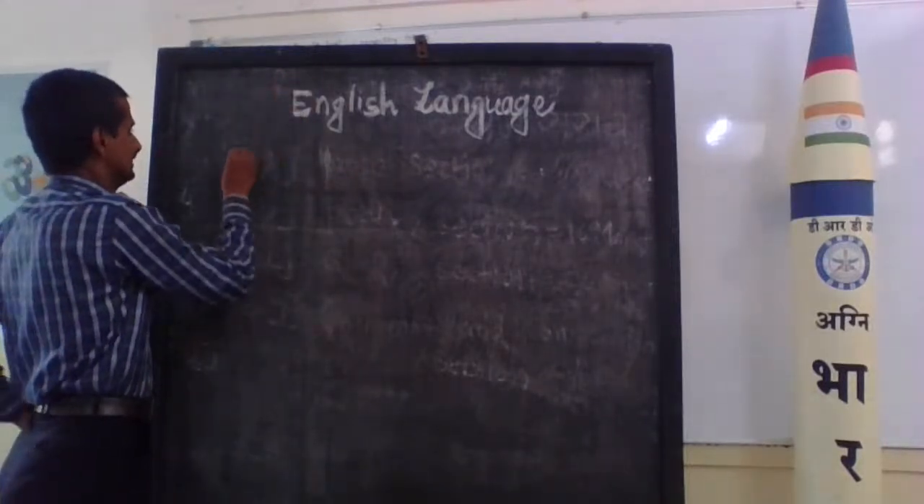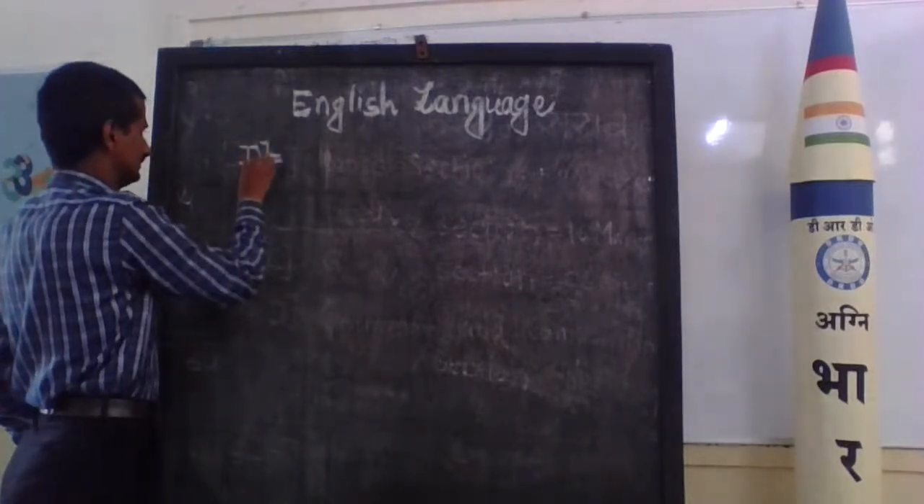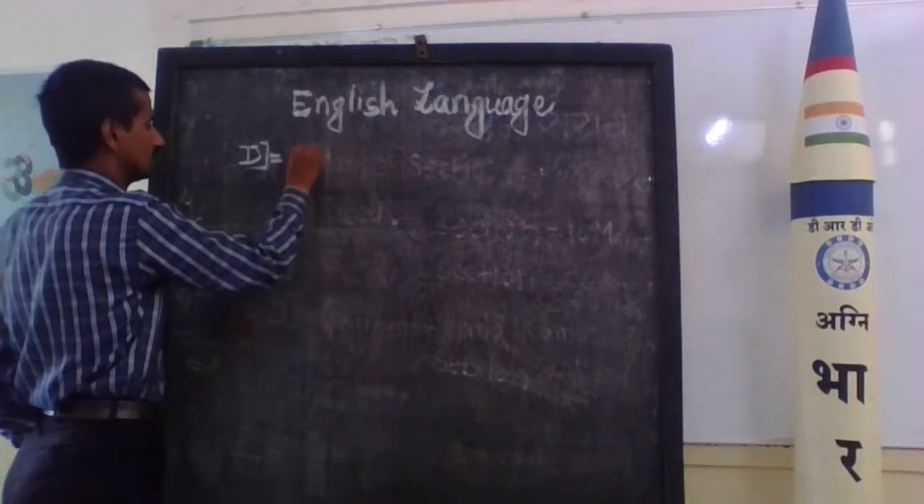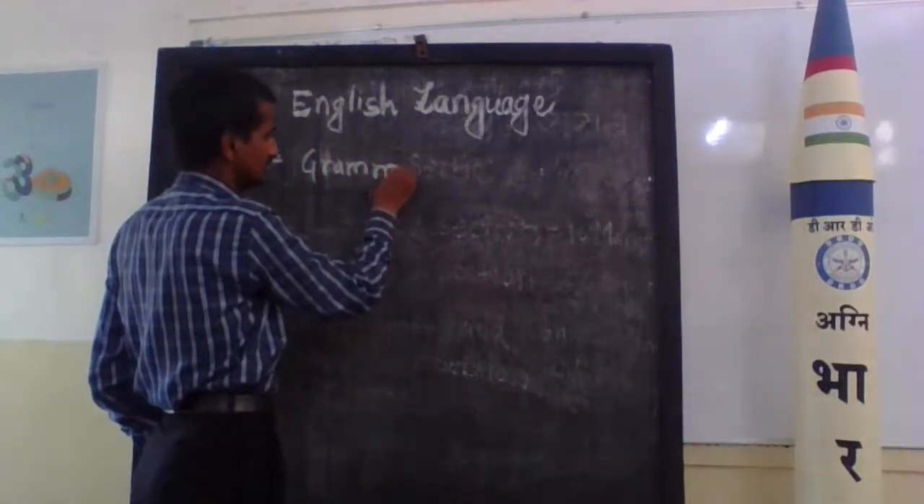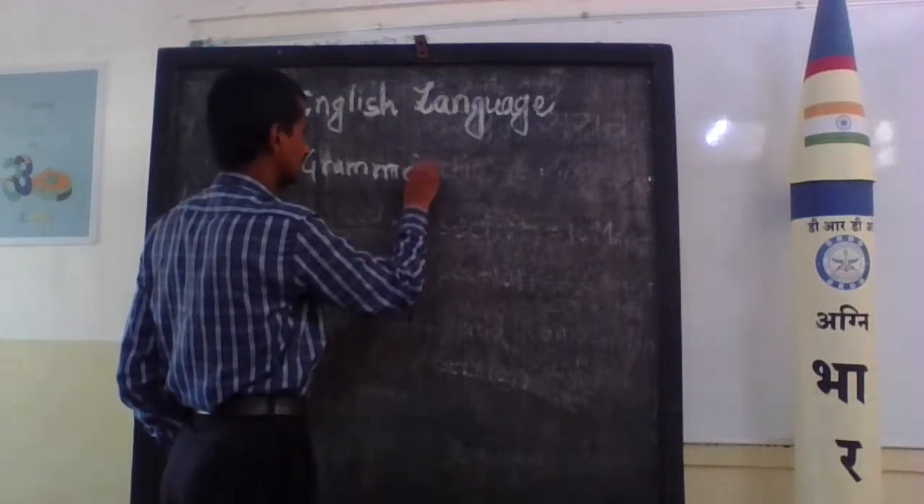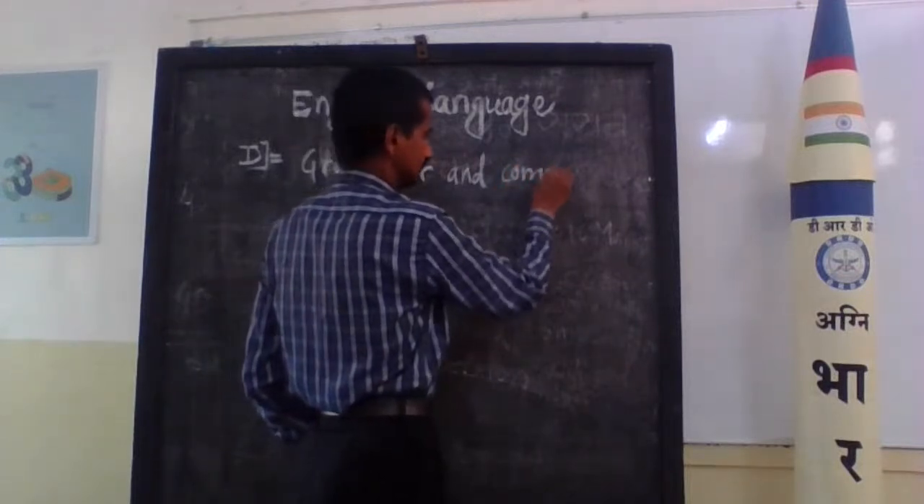Here, that is the last section, D marks, the grammar and composition section. Which grammatical units are mentioned in it? Now we will focus on it. Grammar and composition section.